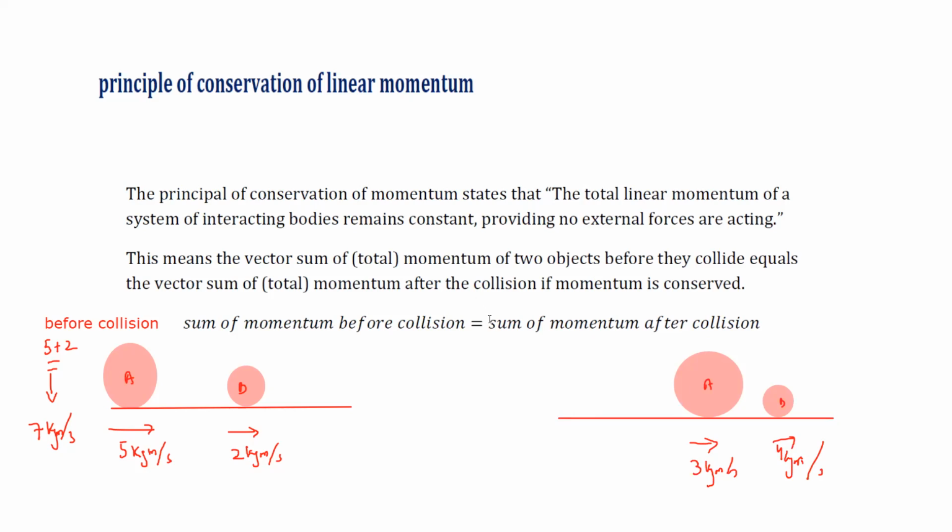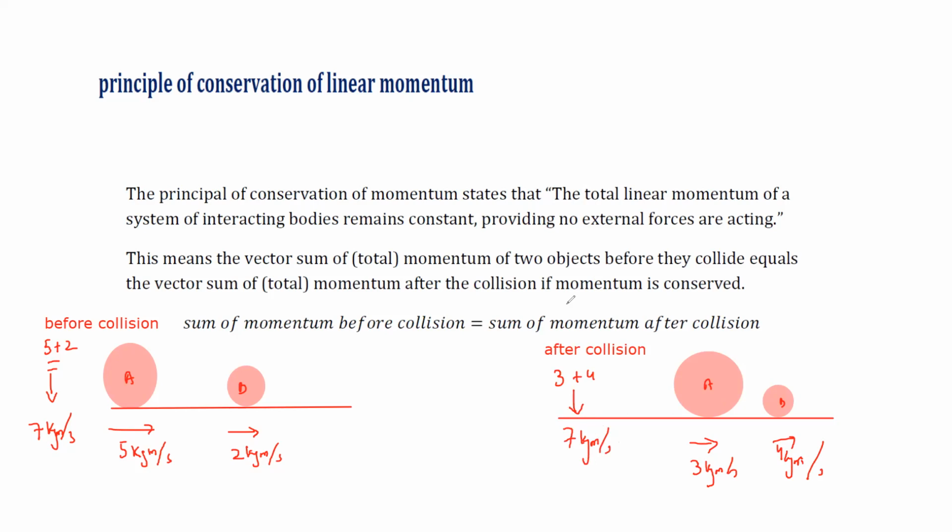So what is the total momentum after collision? When we add them, it will be 3 plus 4, which equals 7 as well.